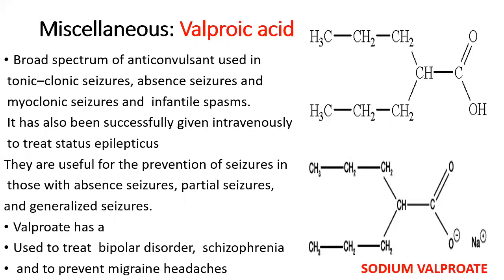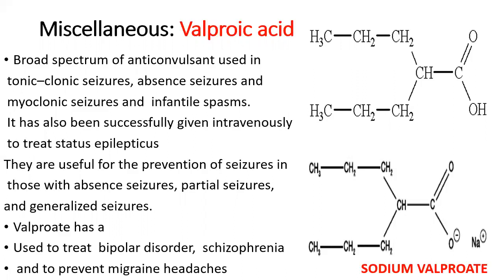So bipolar disorder and schizophrenia, these are the types of mental illness. So in those conditions also, this particular drug can be used to control the symptoms of those bipolar disorders and schizophrenia. So these are the uses of valproic acid.